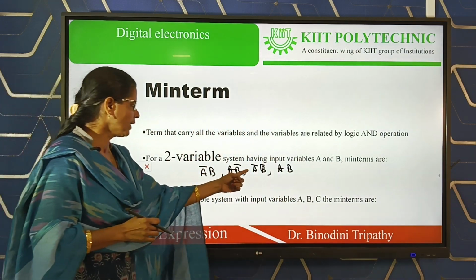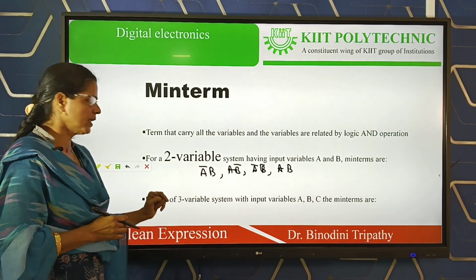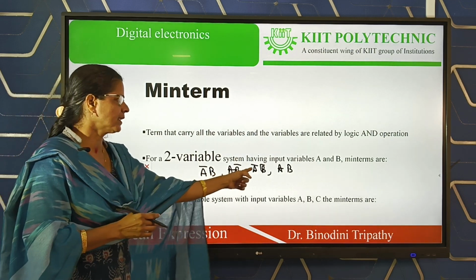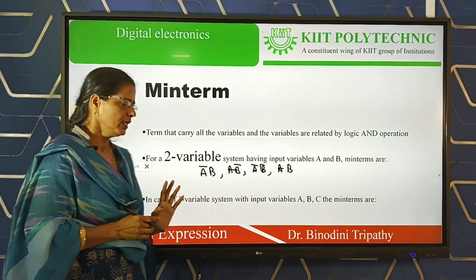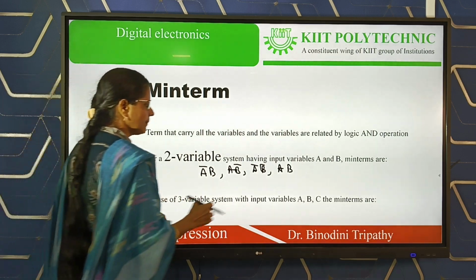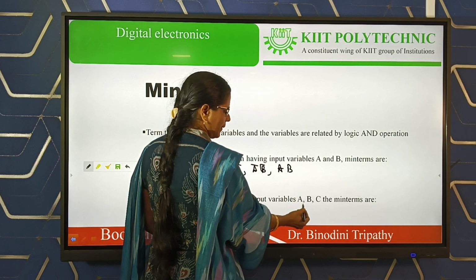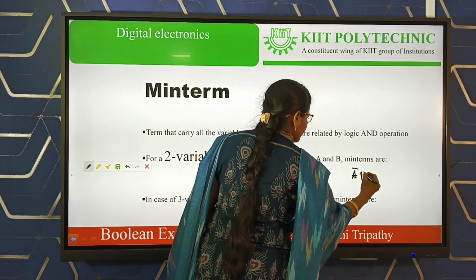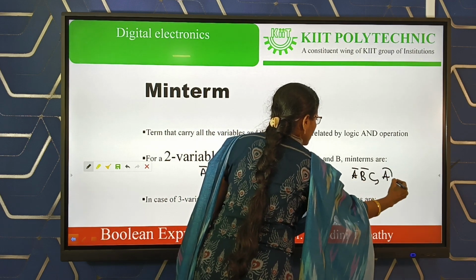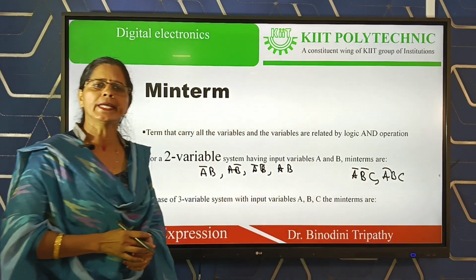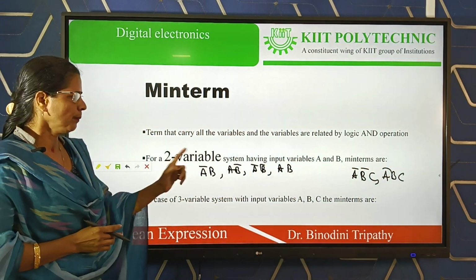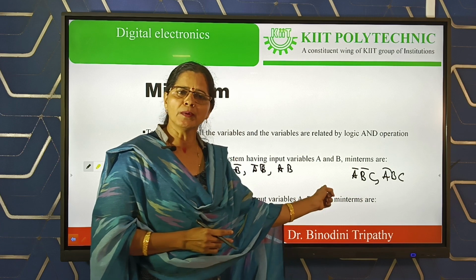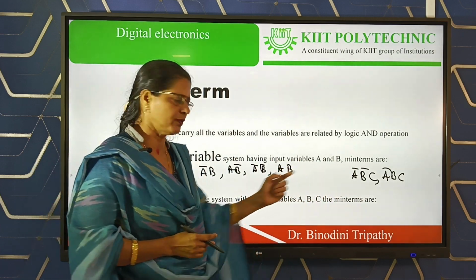Now see, in all the terms two variables are present, either in direct form or in complemented form, and the variables are related by logic multiplication or AND operation. Similarly, in a three variable system we have A, B, C, three variables, and the minterms we can consider as A bar B bar C or A bar B C. Like that we can get a total of 8 minterms for three variables. The minterm is a product term that carries the product of input variables, and the input variables may be either in direct form or in complemented form.